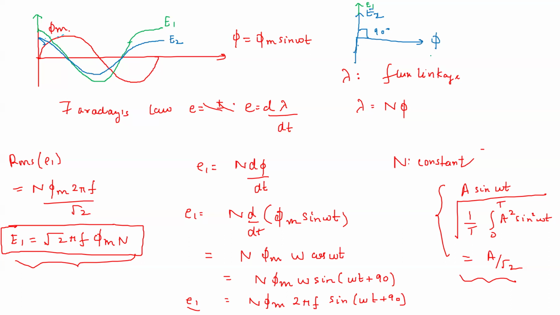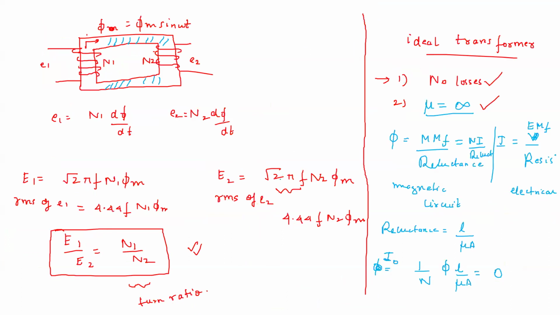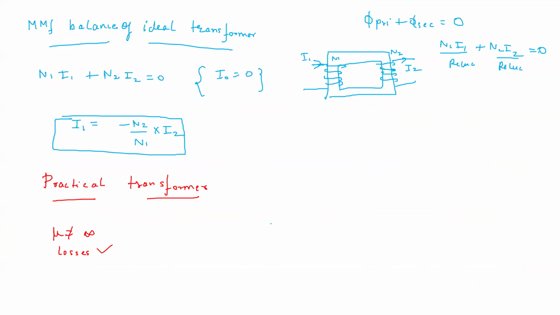Now, when we come to the practical transformer, what will be the phasor diagram? Let us now see. Here, the first thing is that the phi is still the same. Phi is on this axis, and E1 and E2 are leading phi by 90 degrees as per Faraday's law. So this is suppose E1.